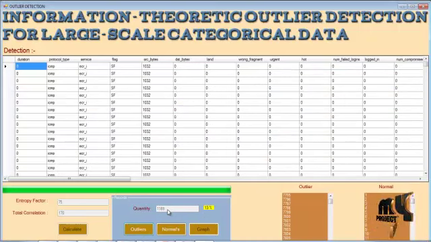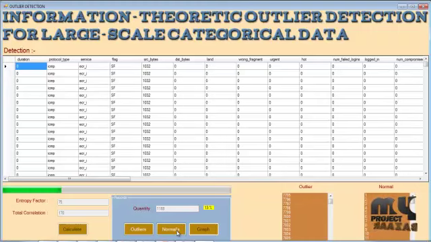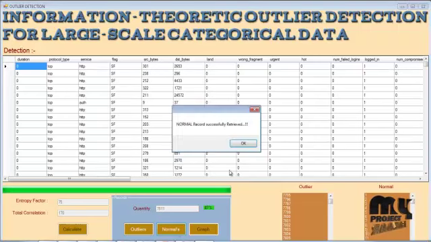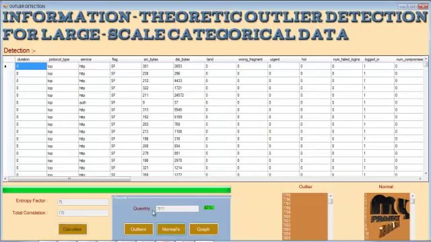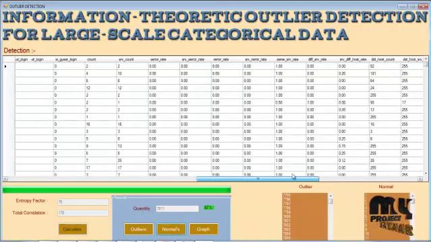Here I am calculating the overall outliers present in the data set. These outliers show what percentage of the large scale data set is outliers. Then we can determine the number of normals present in the large scale categorical data. Here this quantity shows the normals are more in our large scale categorical data set. This quantity shows the number of normals available in the large scale categorical data set.